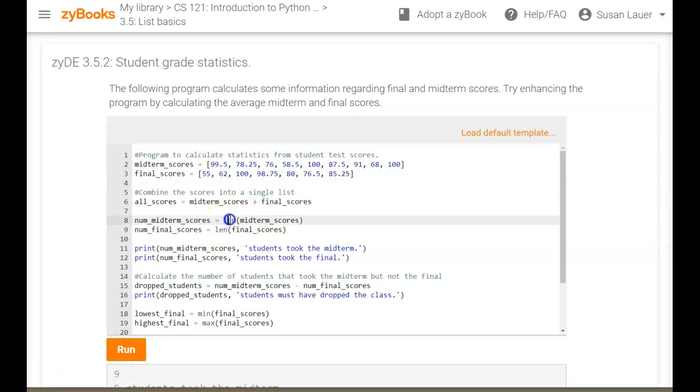Notice here that the length function is being used on a list to get how many elements are in that list. So that tells you how many you're going to have to divide by. You're going to have to add all these scores up and then divide. I put a line of code in here with the sum of the midterm scores. So you have the length, and you also have a function called sum. Length is a function, sum is a function that you can use to determine what the actual averages are. That's what they're asking for here.